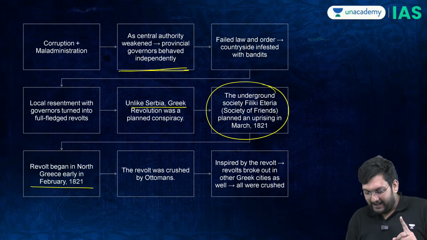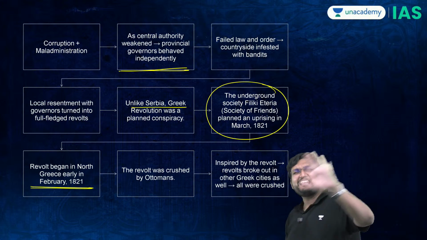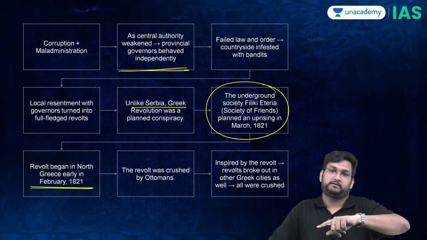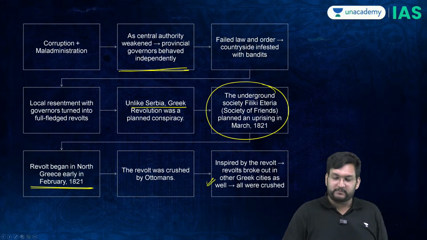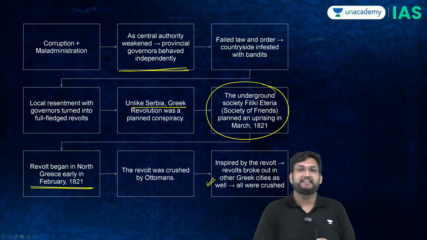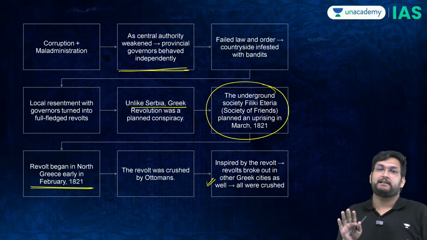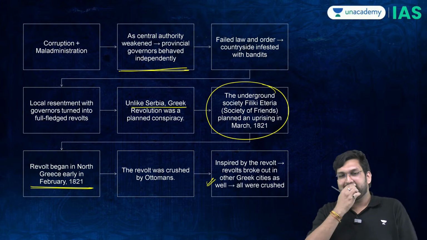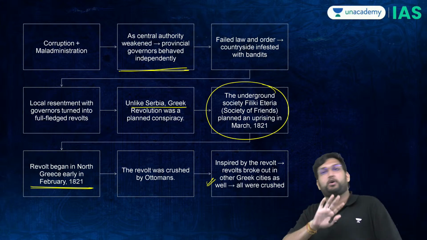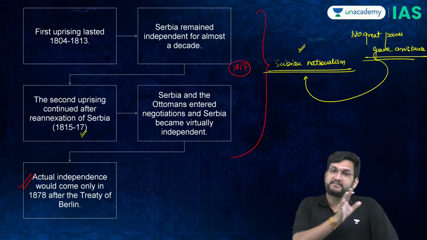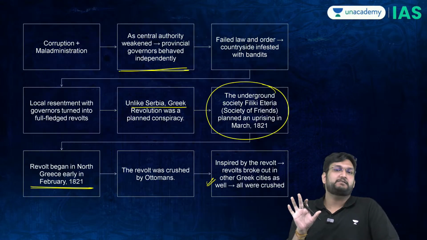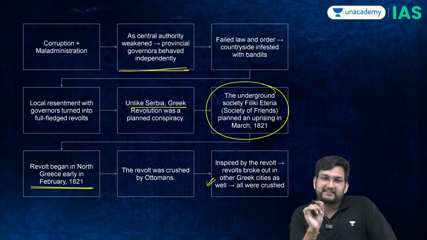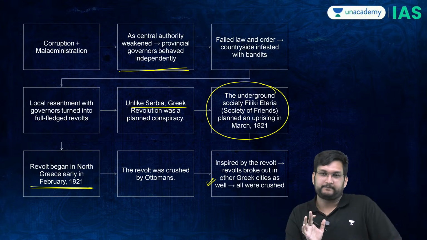But the point is, after 1821, n number of times the Greeks fought. But every time the Ottomans were able to crush the Greeks. So one thing was very clear by the turn of 1823-24, that the Greeks will never be able to get independence on their own. Whilst the Serbians were able to do that, Greeks were never able to get independence. That was clear. And this is where a very interesting tendency rises.